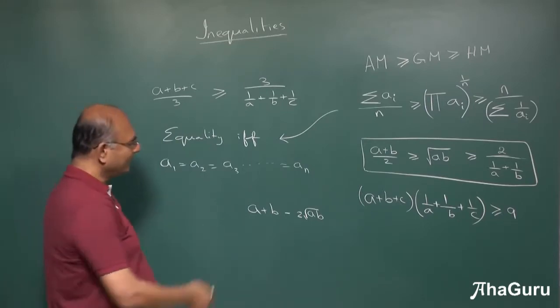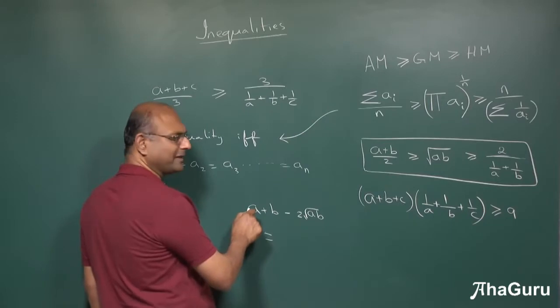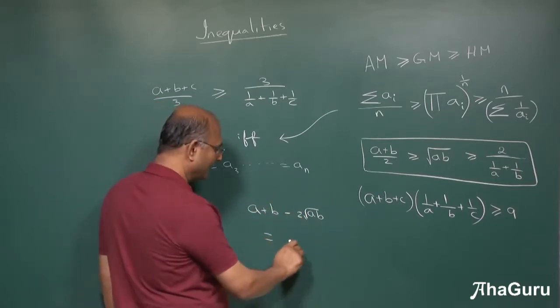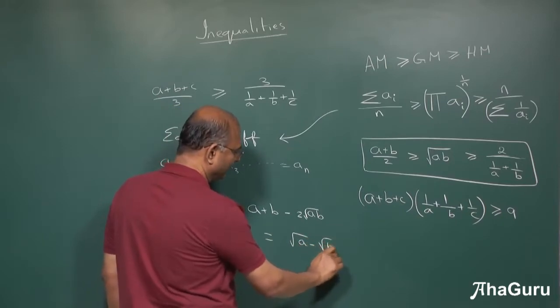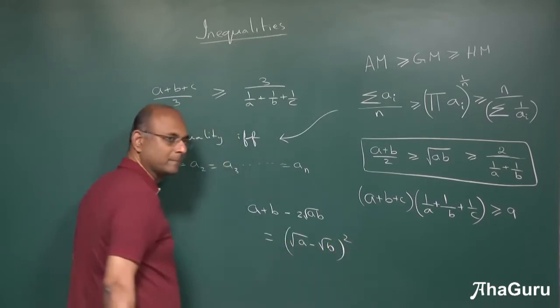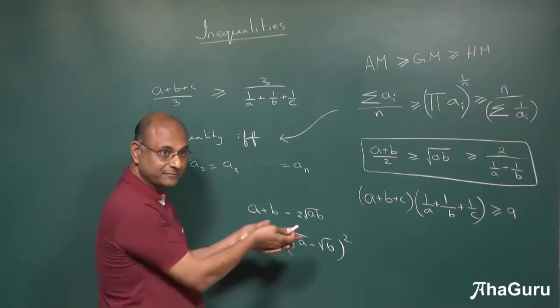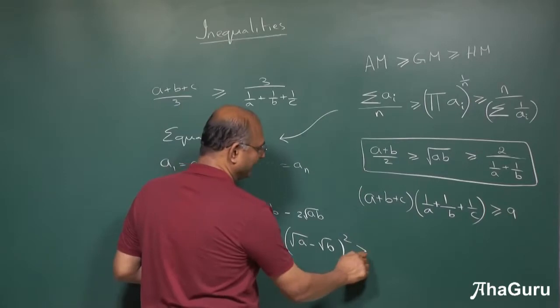But you can think of this as root of A whole square plus root of B whole square minus 2 times root of A root of B. This is root A minus root B whole square. Correct? Assuming A and B are positive, which I have already assumed. But isn't this always greater than or equal to 0?